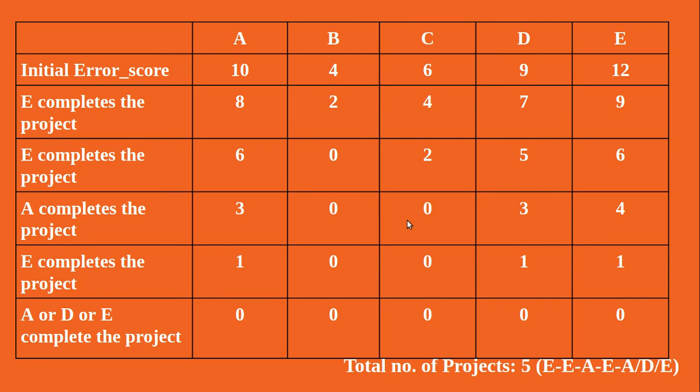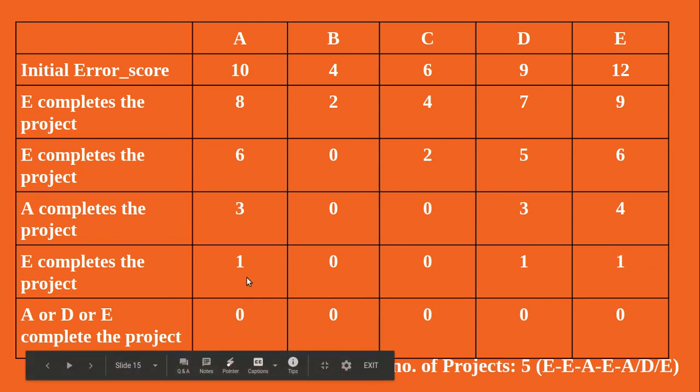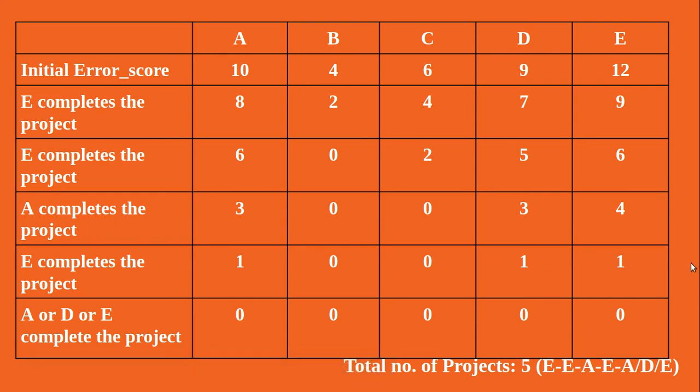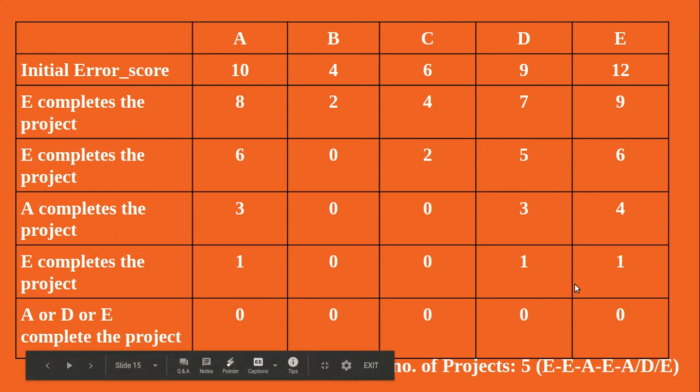Now the same we apply here. E has the maximum error score. Then we go for the next iteration. We deduct the error score by 3 for E and the other error scores by 2, and the result becomes 1, 0, 0, 1, 1. So here A, D and E have the same error score, and that is the maximum one, which is 1.